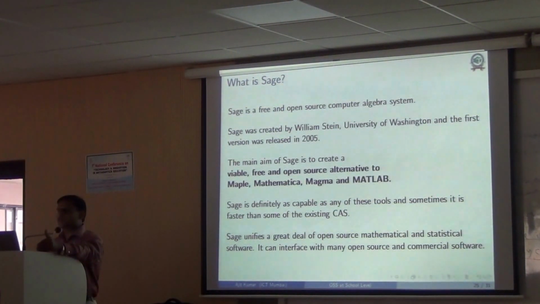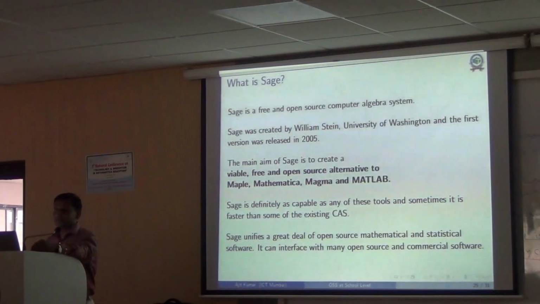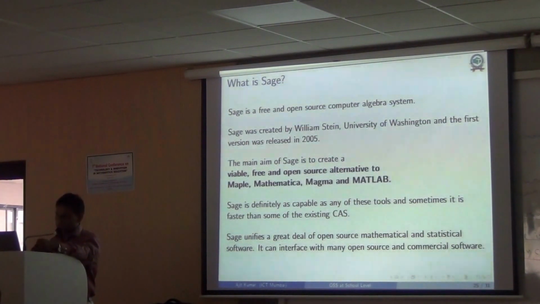And from the Sage platform, you can use many free softwares. It works from an internet browser, so you can access it from anywhere. You can also use it online from Sage Math Cloud, and now there is also Sage which can run on smartphones.